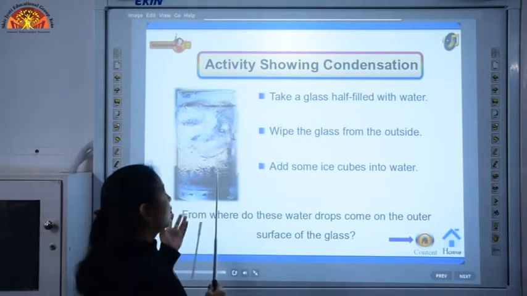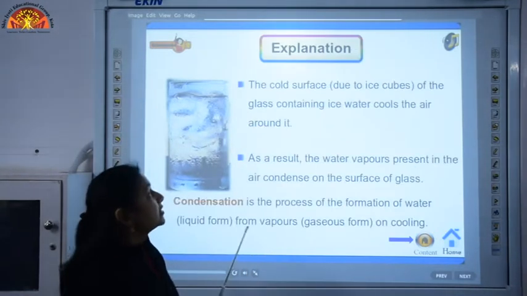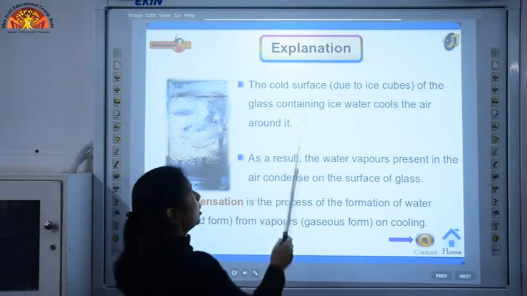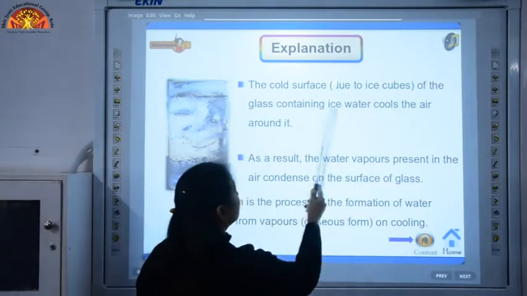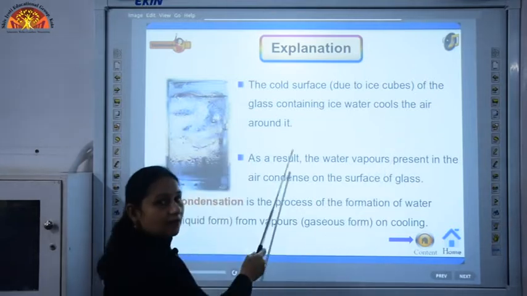Where did these water droplets come from? This is the process of condensation. What happened? The cold surface of the glass containing ice water cools the air around it.